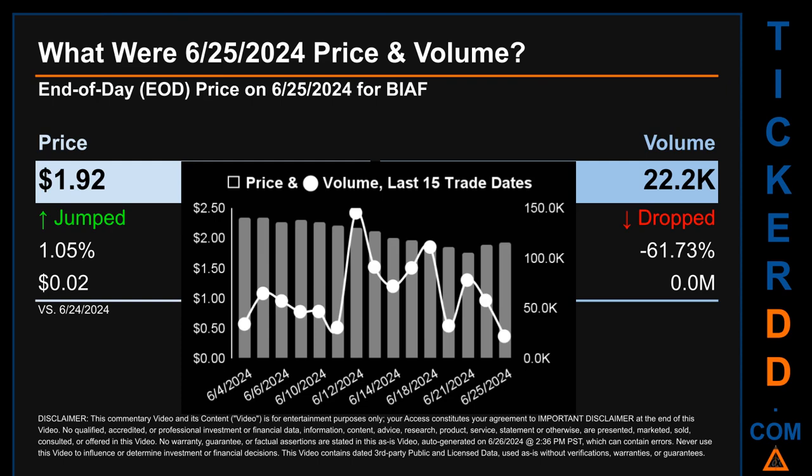Across a range of 59 cents, the max and minimum end-of-day price were respectively 2.35 and 1.76. Volume saw a range of 123.2 thousand, from a day low of 22.2 thousand to a day high of 145.4 thousand.